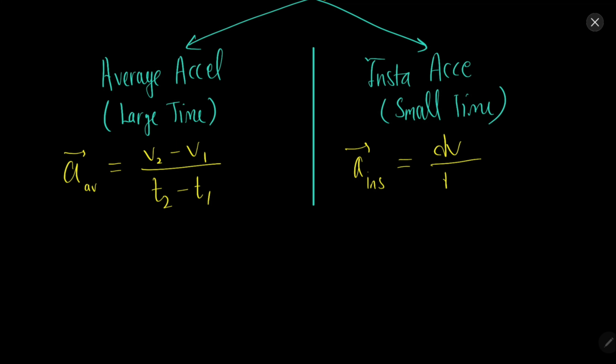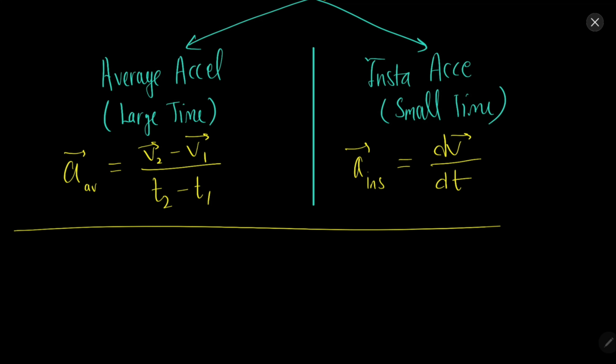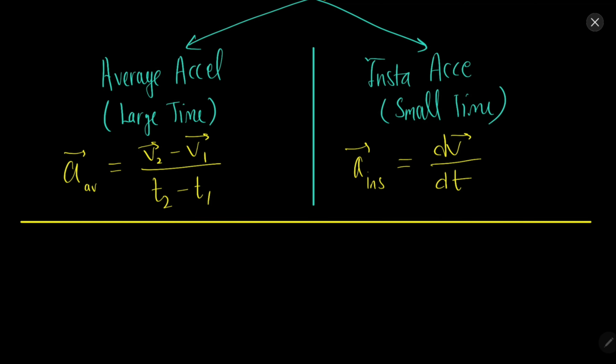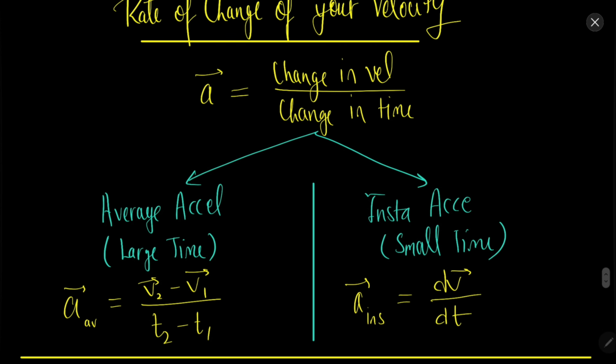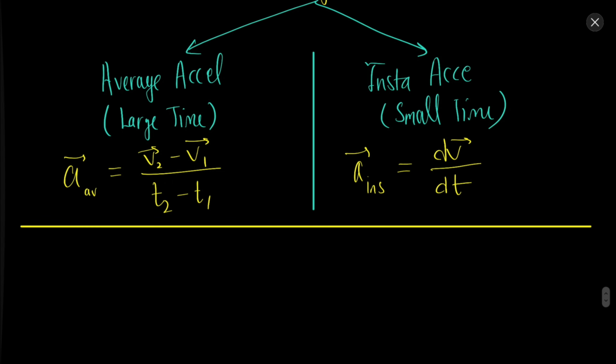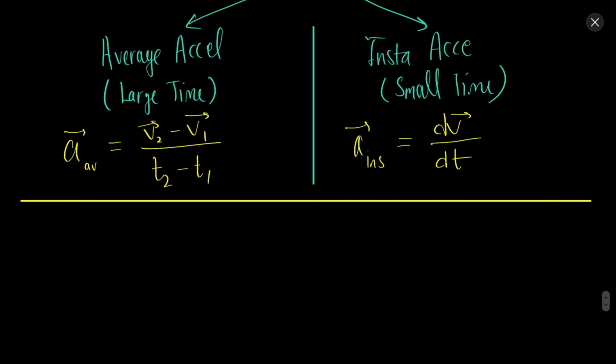A small change in the velocity with respect to a small change in the time. This will give you the instantaneous acceleration. It's a similar concept: instantaneous means a small time interval, a small change in velocity with respect to a small change in time. So this gives you the formula for instantaneous acceleration.